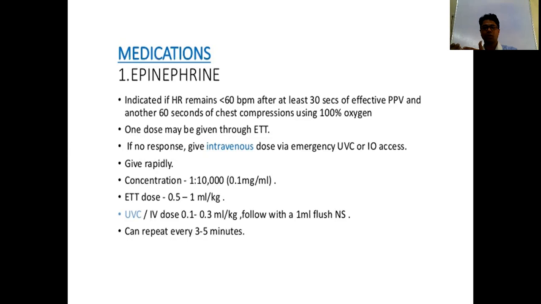If the baby improves, then shift to routine care. Remove one by one, step by step. Remove the endotracheal tube, then bag and tube ventilation. Then if the baby improves, gradually shift to bag and mask ventilation. If the baby improves slowly, then give oxygenation only through oxygen tube. If the baby improves, then like this you go on.